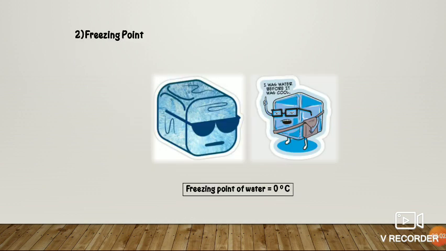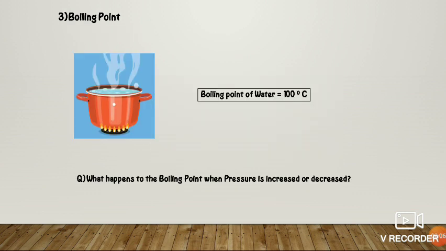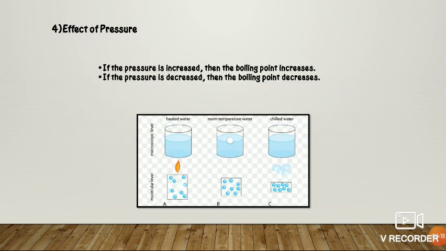Second physical property is freezing point. Pure water freezes at 0 degrees Celsius. Similarly, another is boiling point. Pure water boils at 100 degrees Celsius. But the question is, what happens to boiling point when pressure is increased or decreased? The fourth physical property is effect of pressure.